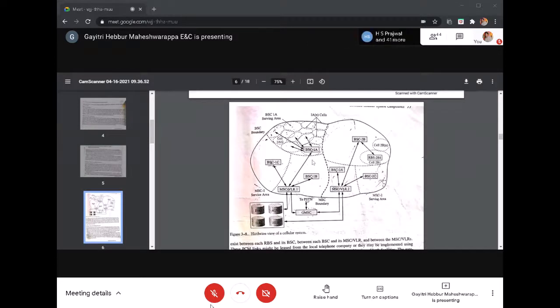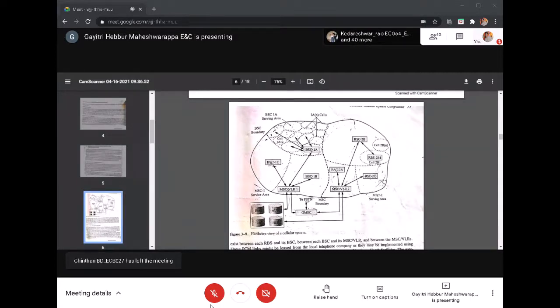Similarly, each base station controller has 10 to 15 or 15 to 20 radio base stations, depending upon the density of users and the area in which you have implemented the cell, whether it is rural or urban, and the number of users in that particular coverage area. Based on that, the radius of the cell will change.